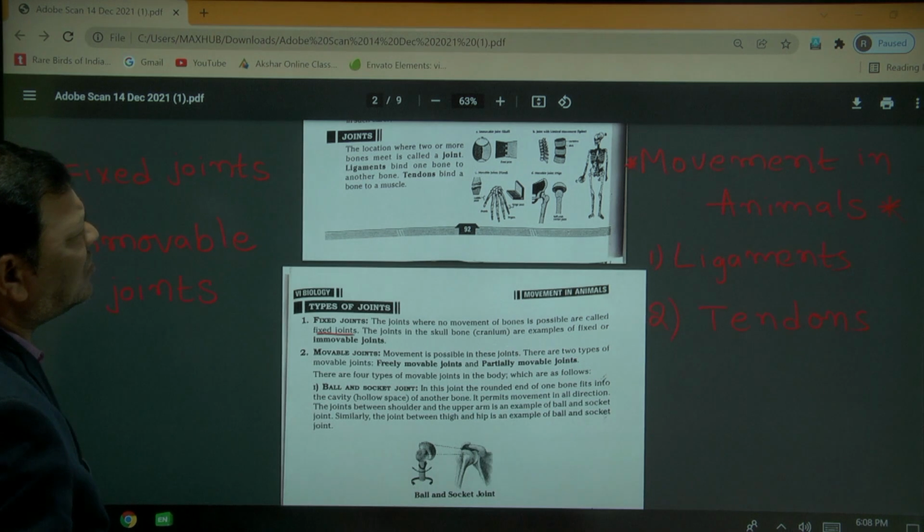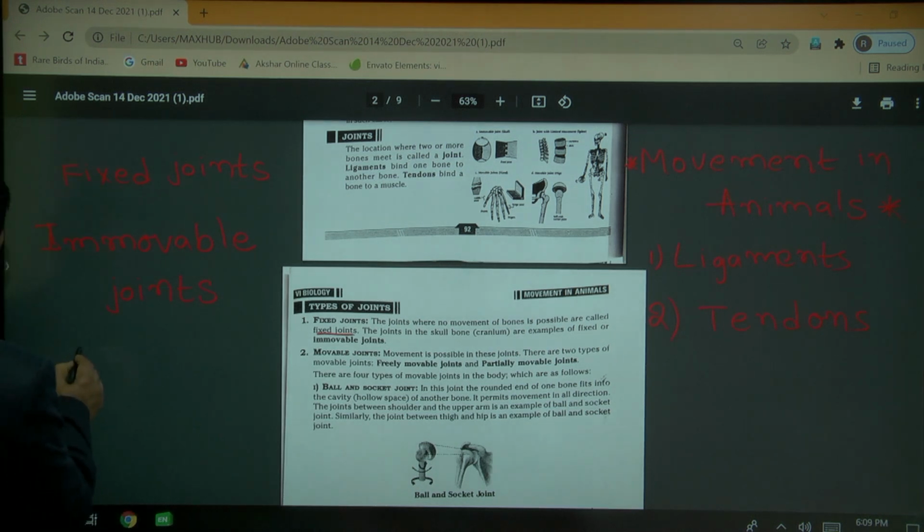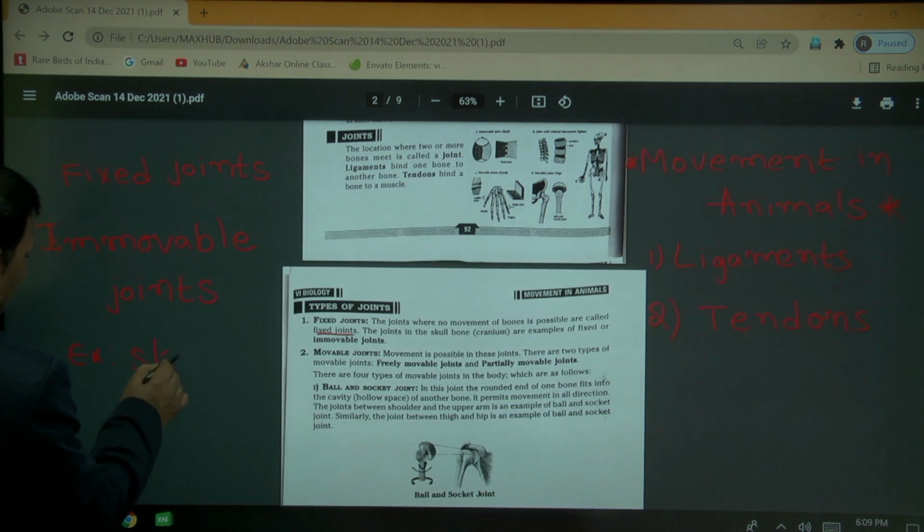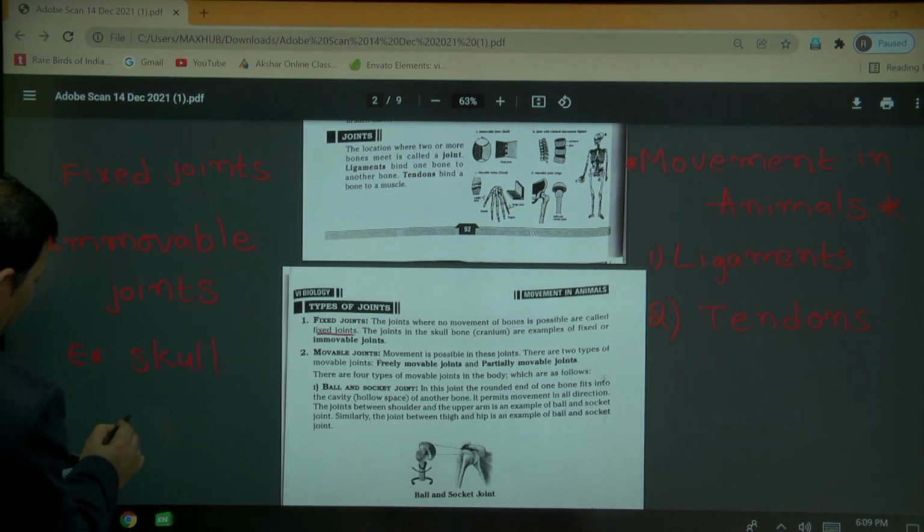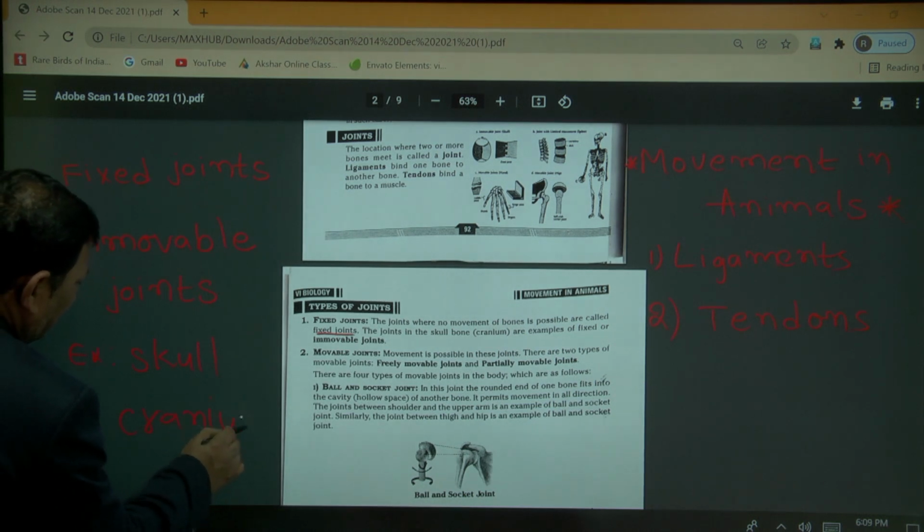These fixed joints are present especially in the skull bones, in the cranium.